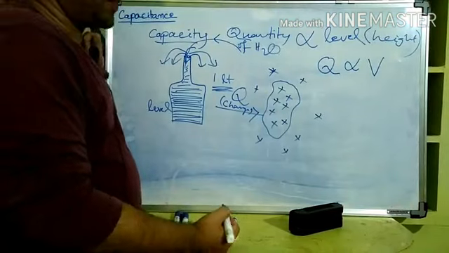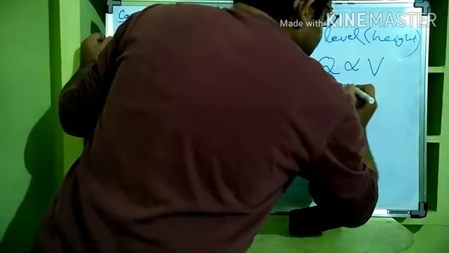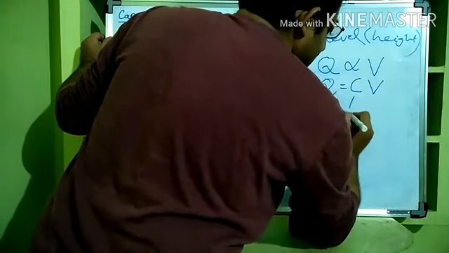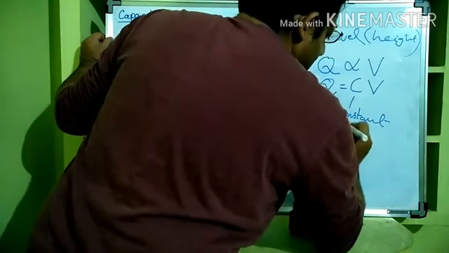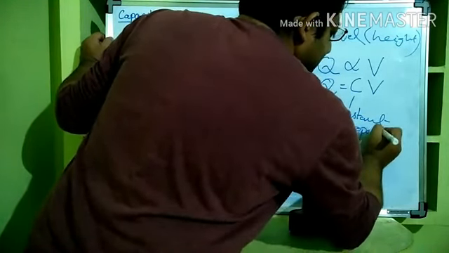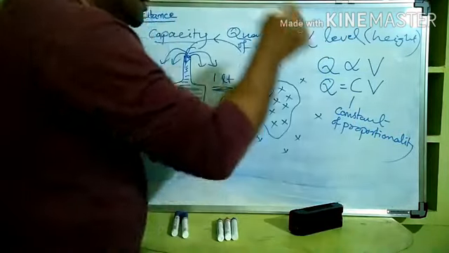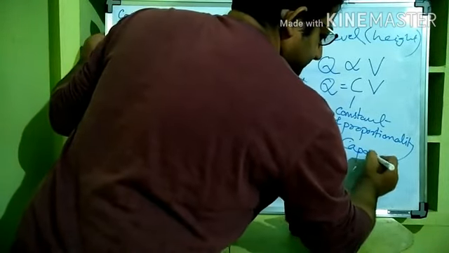We have understood now. If Q is directly proportional to V, then Q is equal to some constant of proportionality into V. And this constant of proportionality is called the capacitance of the body.